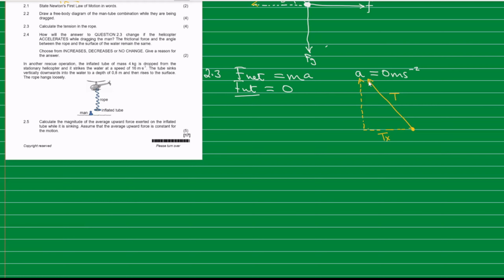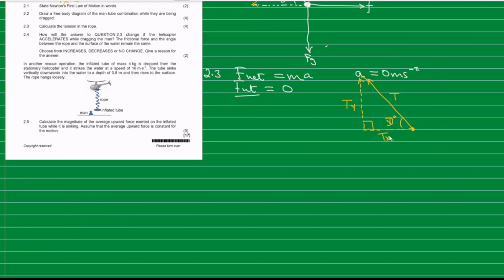There's a vertical component to that force. The vertical component, we'll call it the Ty, okay? You can call it Tx or Fx or T. We are using T here because we are using the term tension. So the angle formed between the horizontal component and the vertical component is 90 degrees. And here is our 50 degrees. So the tension is applied at an angle of 50 degrees to the horizontal.